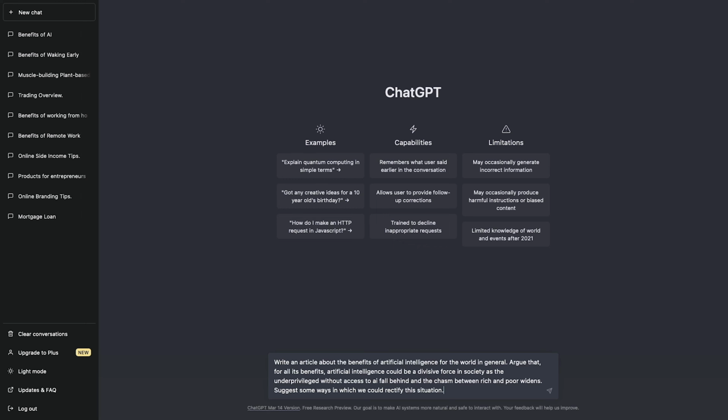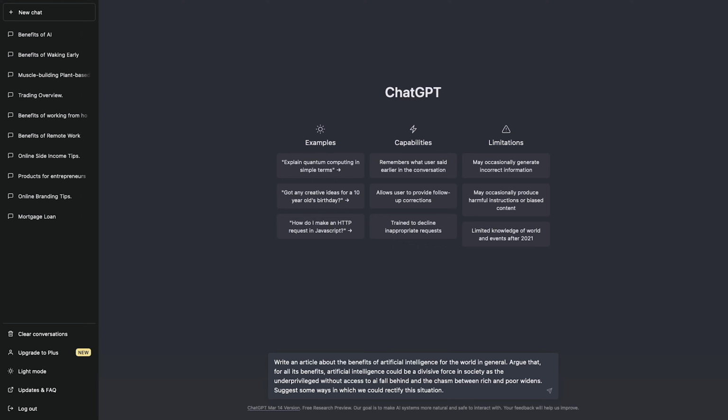Now we have a quality article about a rising technology and a real consequence that needs to be addressed. Let's see how we pack all that into a prompt. Write an article about the benefits of artificial intelligence for the world in general. Argue that, for all its benefits, artificial intelligence could be a divisive force in society, as the underprivileged without access to AI fall behind and the chasm between rich and poor widens. Suggest some ways in which we could rectify this situation.